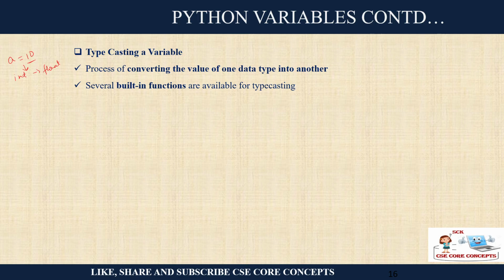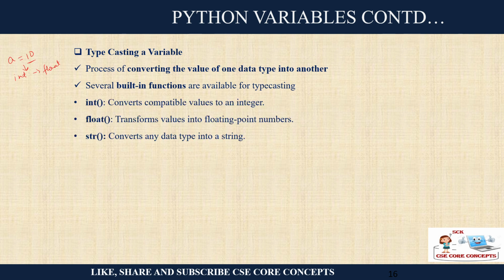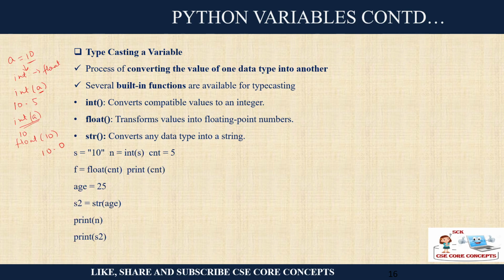To do this process of converting the data type, several built-in functions are available. Like if you write int of a, it will convert a to int. Suppose you have written initially a is 10.5, and then you print int of a, it will only print the integer part. Similarly, if you have declared 10 and you write float of 10, your answer will be 10.0. Understood? So you can convert anything.